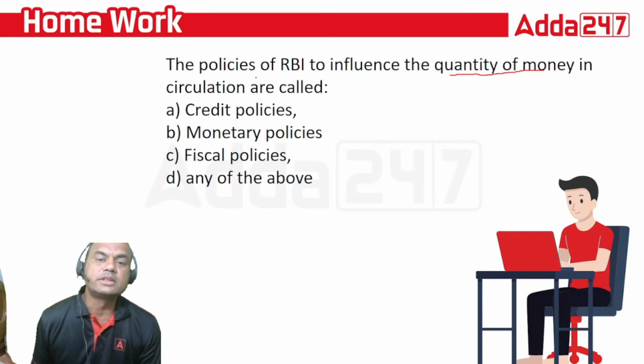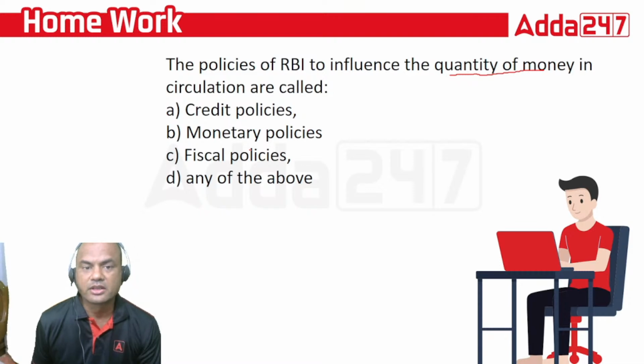Now, which are the policies then? Credit policies, monetary policies, fiscal policies, any of the above. Best answer, I know everyone will give me, any of the above. I won't give you anything about this, but I'll give you one hint. Any of the above is not the answer. What is fiscal policy? Fiscal policy is decided by the government, the finance department. It is not decided by RBI.